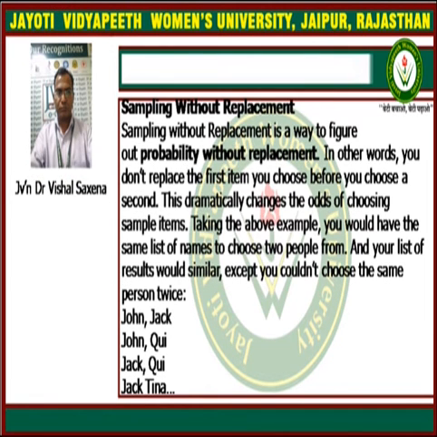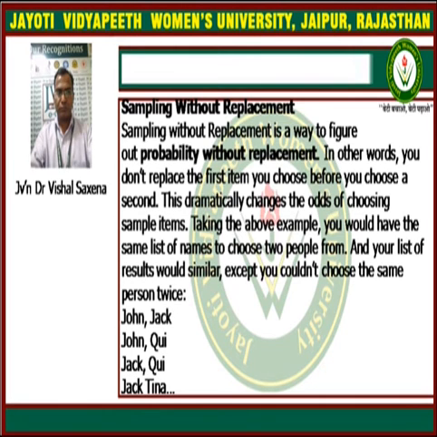Sampling without replacement. In this case, when we draw the first name, when we choose the first member, there are 7 possibilities because we have 7 members.